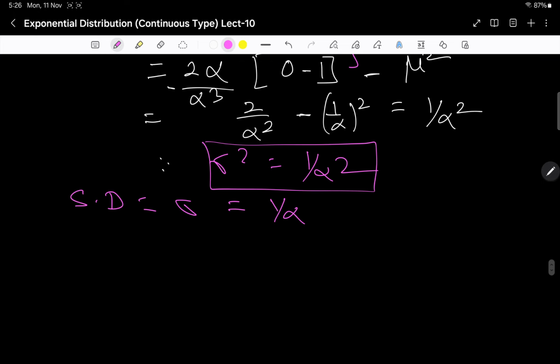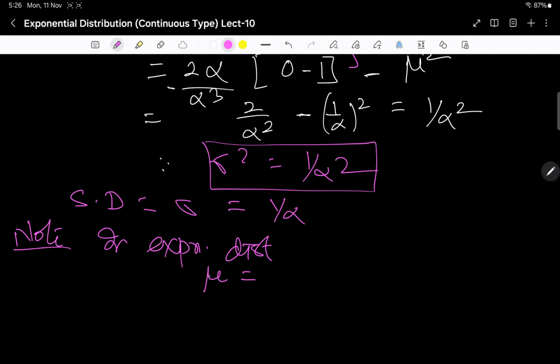So in a note we can say in exponential distribution, your mu, the mean, is the same as the standard deviation. Mean is equal to standard deviation is equal to 1 by alpha here, right?